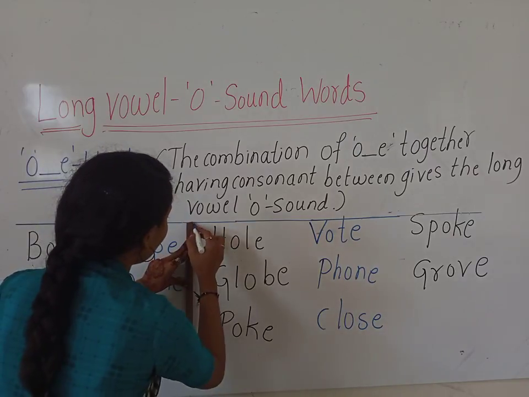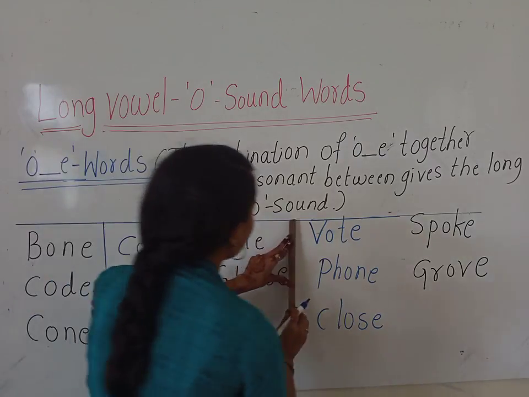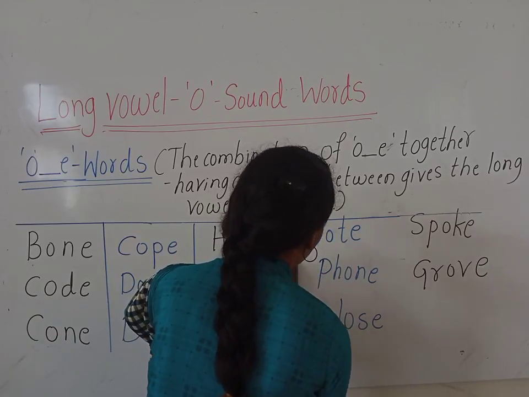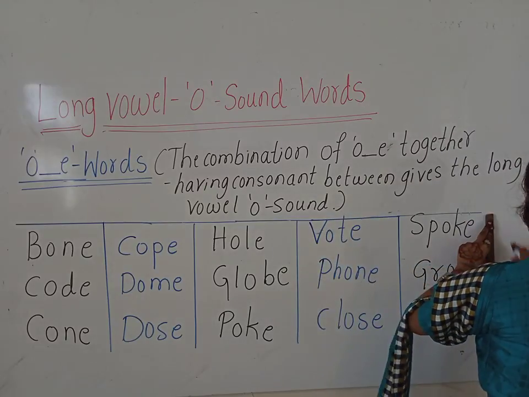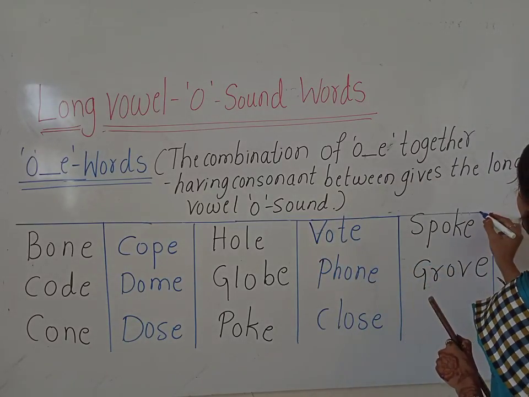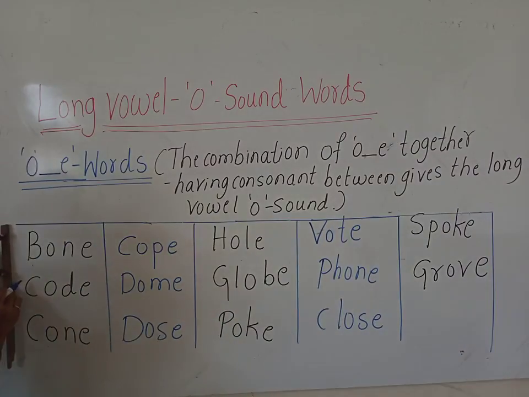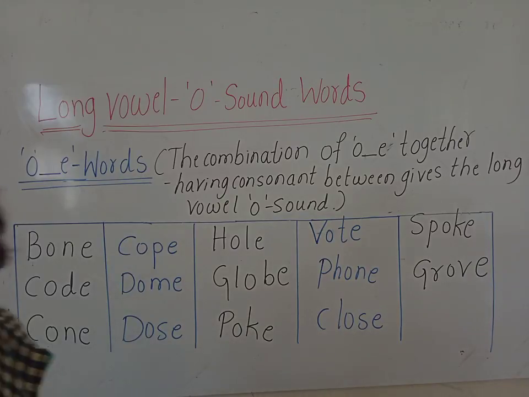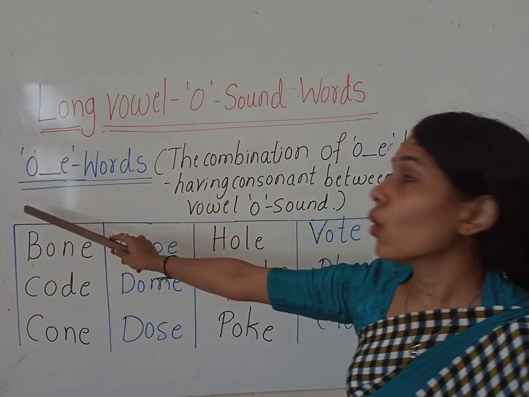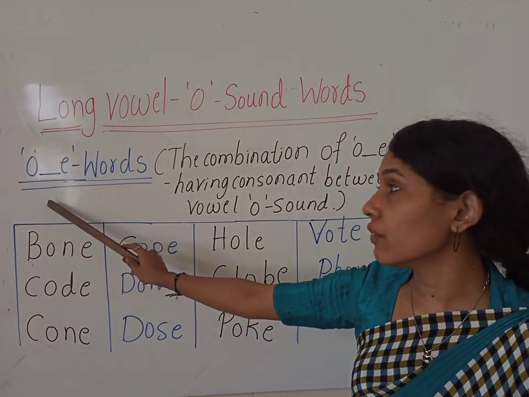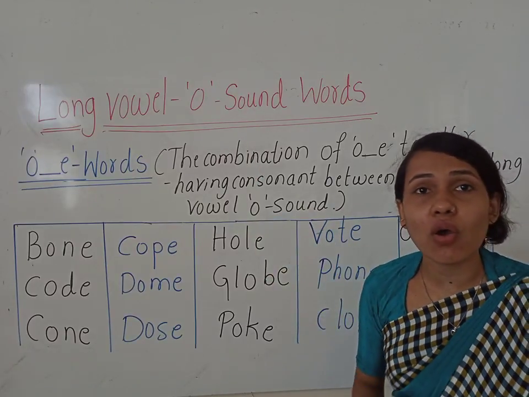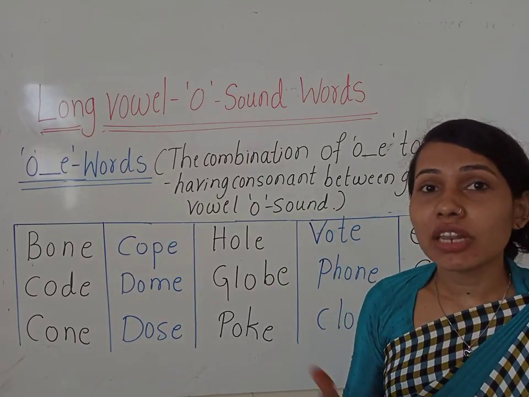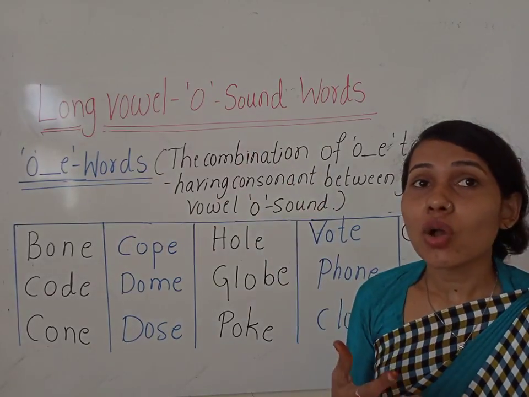So these are the O-E words, children. The combination of O and E having the consonant between them gives the long vowel O sound. Okay, children. What is the long vowel O sound? Yes, we read it as long vowel O.